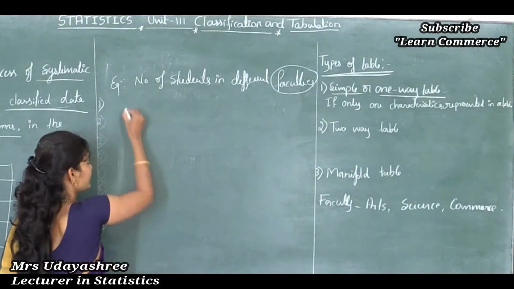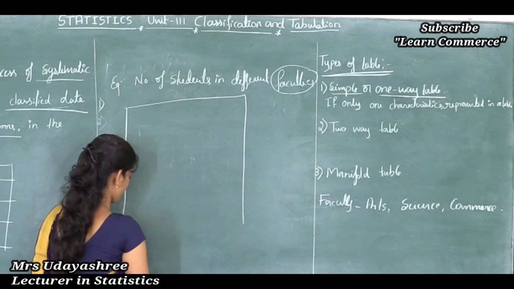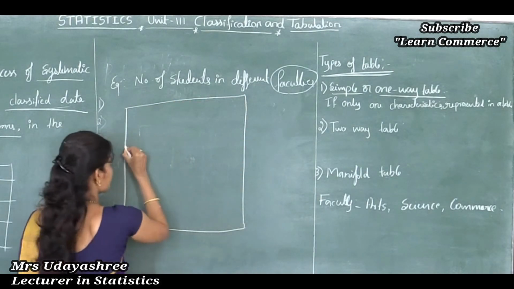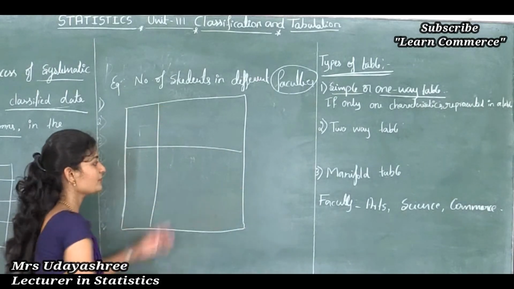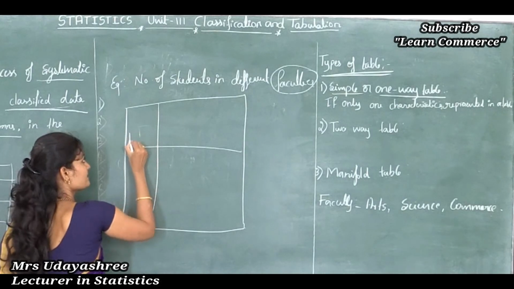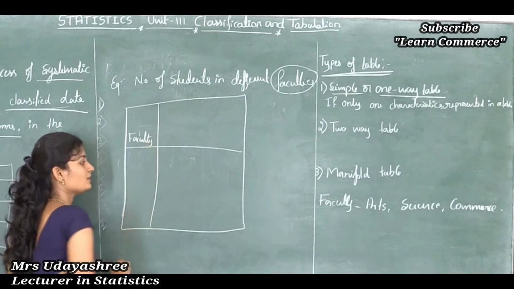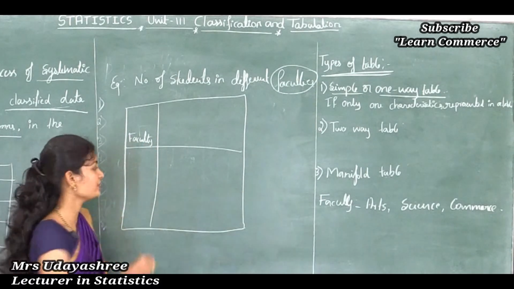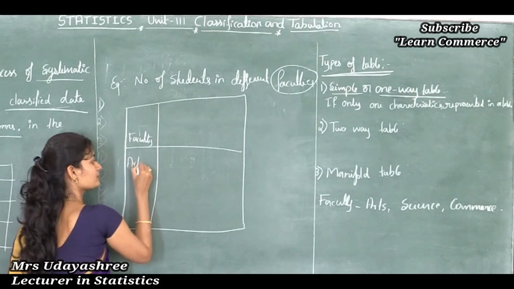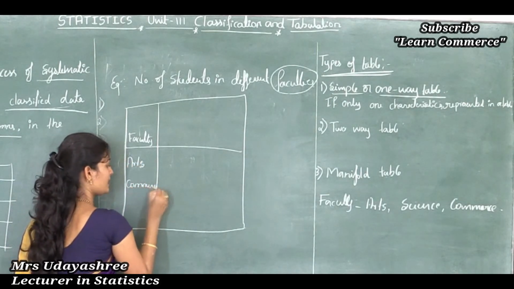So how to write the table? The table is like this. Here I will write faculties. Under this faculty I will write what are the faculties there. So here arts is there, then commerce is there, the last one is science.